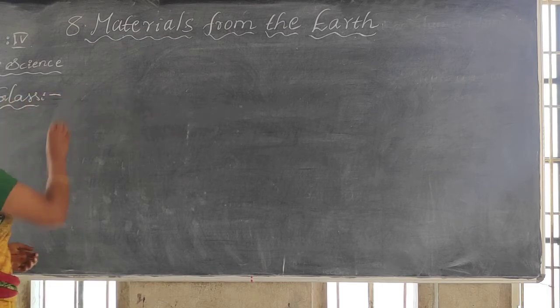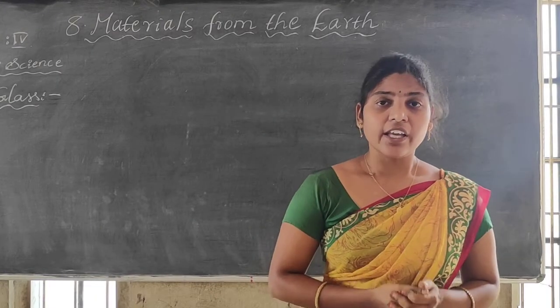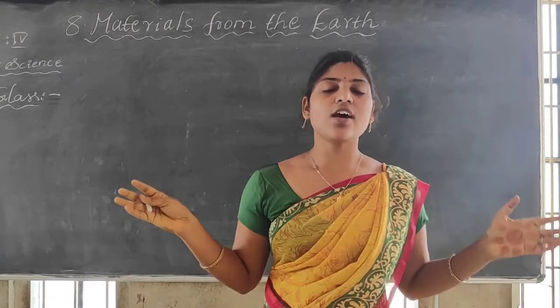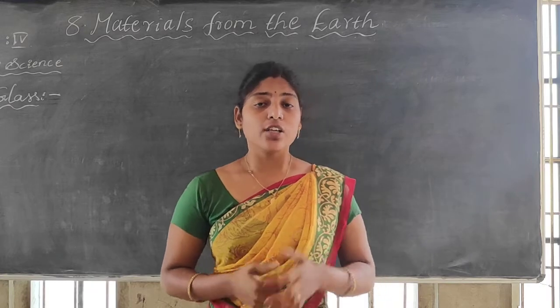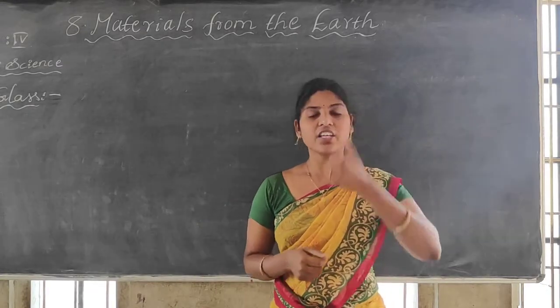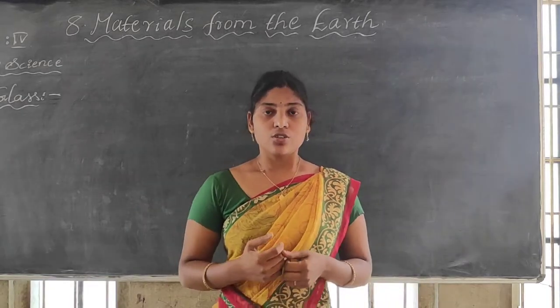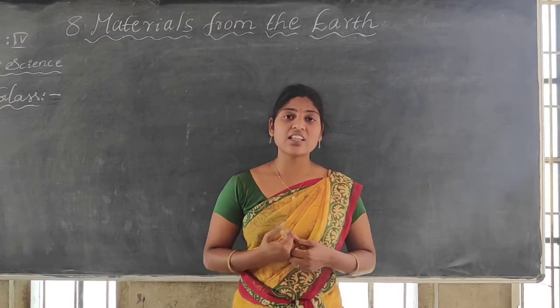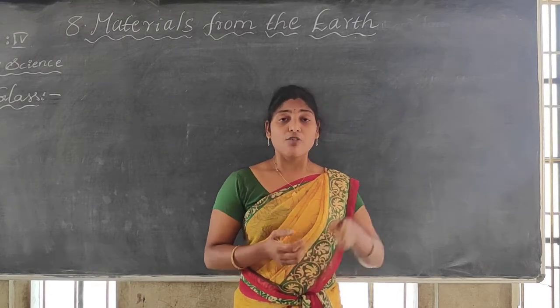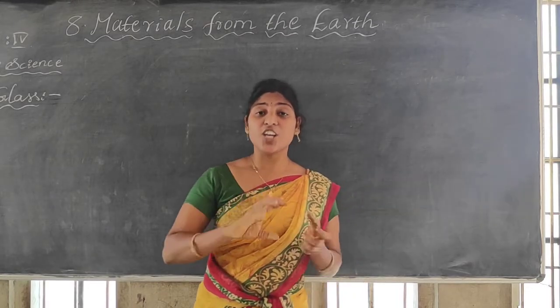Tell me where you are using the material glass at your house. Observe and think where we use this glass material. We use it for drinking glasses, for fishing aquariums, and in laboratories, when doing an experiment, to see the change of color.